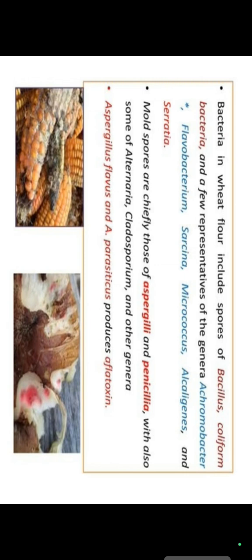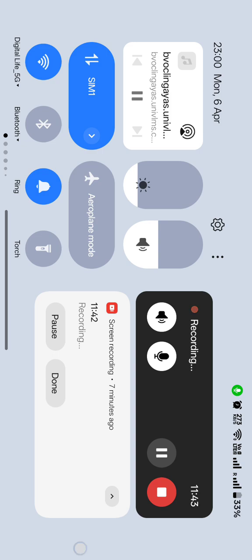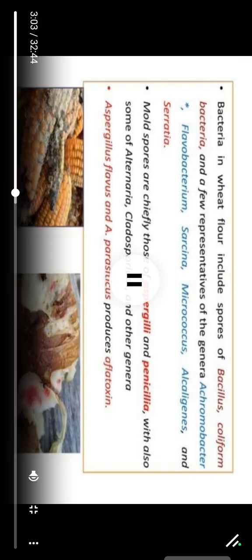The main bacteria that can cause spoilage and can be present are Vibrio cholerae and some other species of Vibrio like Vibrio parahaemolyticus, which mainly causes gastroenteritis and epidemic infections in different persons.